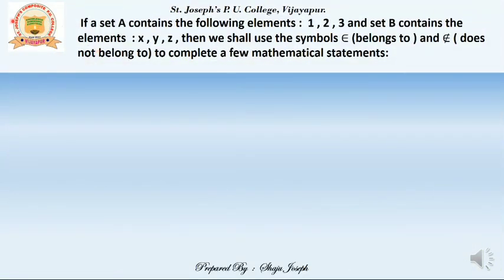Let us take one more example to understand this concept. If capital A is a set which contains elements 1, 2, 3 and capital B is a set which contains x, y, z, in that case, using the symbols epsilon, which means belongs to, and struck-out epsilon, which means does not belong to, let us complete a few mathematical statements.